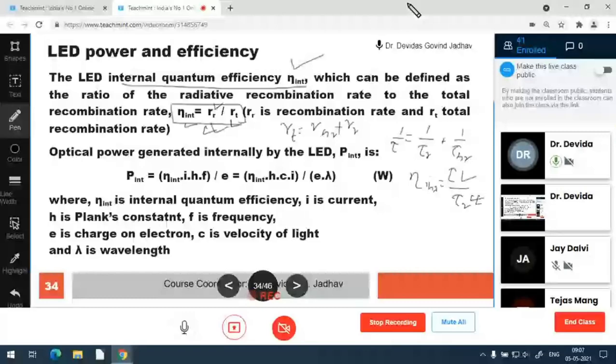Internally by the LED, P internal to the crystal. What is the optical power generated? Eta internal into I into h into f divided by e, or eta internal into h into c into I divided by e lambda. Eta internal is the internal quantum efficiency, I is the current, f is the frequency, e is the charge of electrons, c is the velocity of light, lambda is the wavelength. This formula will be used in solving the problem.